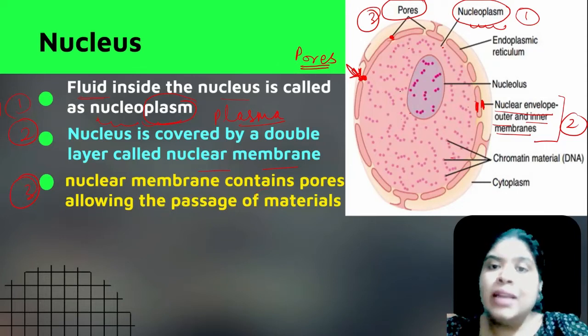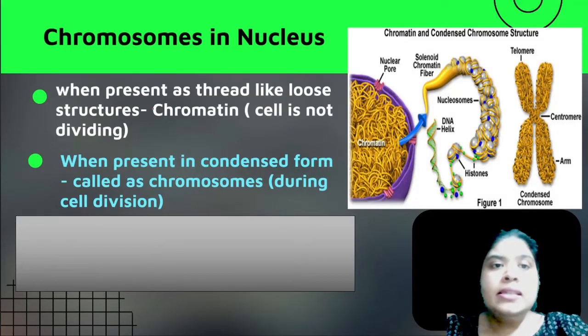Fine. So when the ribosomes are synthesized inside the nucleolus, they need to be transferred outside. They will be moving out through these pores. These pores allow passage in and out as well. Whatever has to move in and out of the nucleus goes through these pores. Okay. Next are the chromosomes which are present in the nucleus.